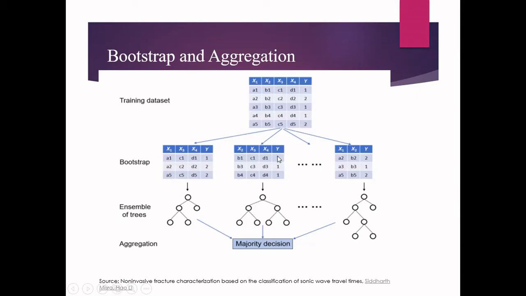And for the second decision tree, out of the 4 features, I'm selecting X2, X3, X4 as the input, and I am selecting 3 instances, B1, B3, and B4, that is instance 1, instance 3, and instance 4. And for the last decision tree, I'm selecting only 2 features, X1 and X2. And here I'm selecting 3 instances again, instance 2, instance 3, and then instance 5.